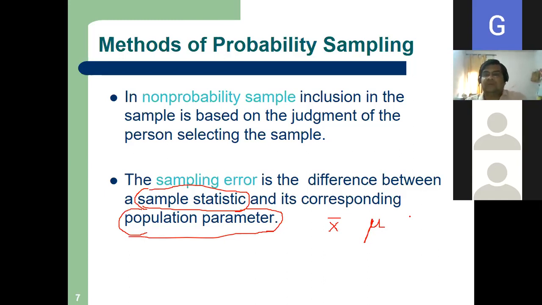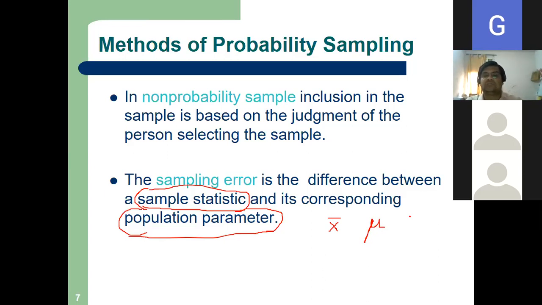No, both are mean. One is for the sample and the other is for the population. Very important. I advise all the students to pay attention.